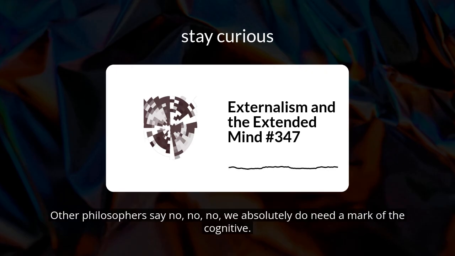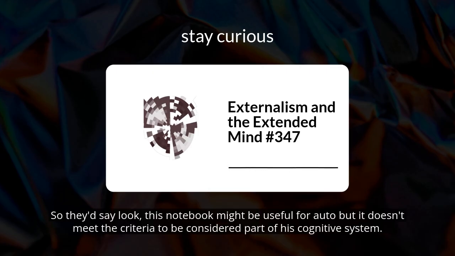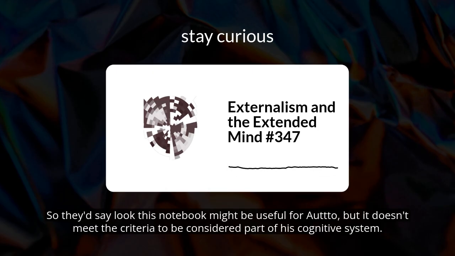Other philosophers say, no, no, no, we absolutely do need a mark of the cognitive. And they've proposed various criteria. And some of these criteria, if they're right, would actually rule against the extended mind thesis. Oh, interesting. Yeah, so they'd say, look, this notebook might be useful for Otto, but it doesn't meet the criteria to be considered part of his cognitive system.